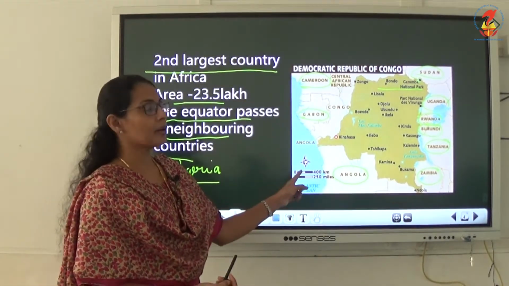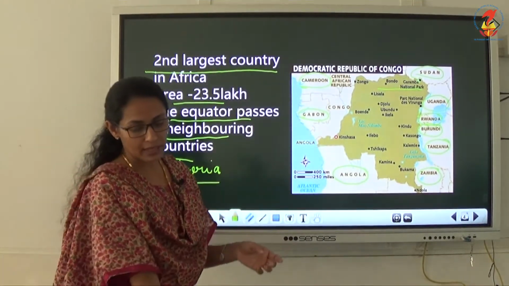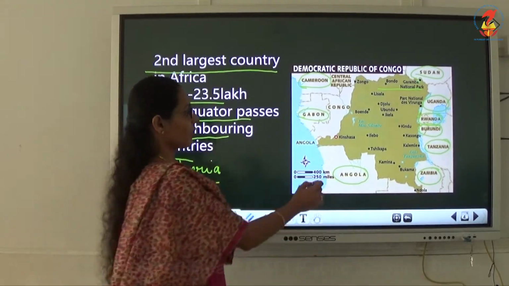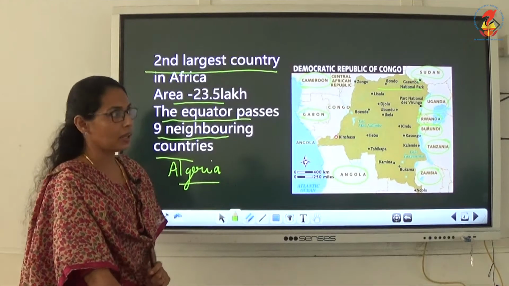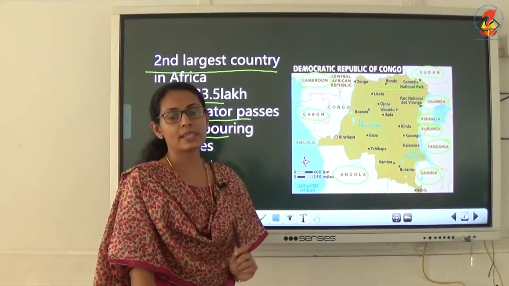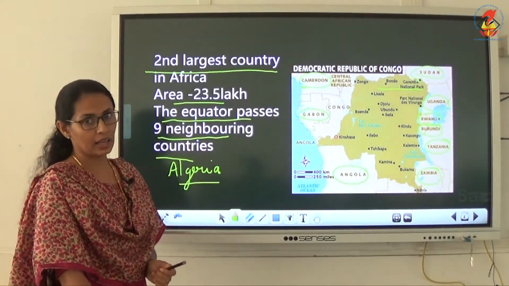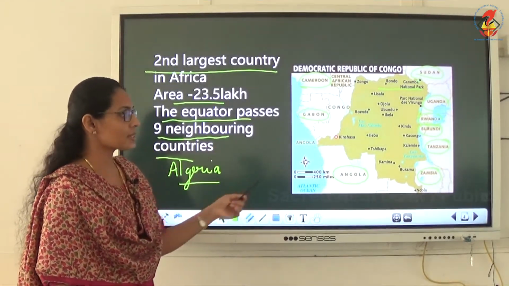Understood, children? In the map provided on page number 39, you have to locate and circle these neighboring countries: Angola, Zambia, Tanzania, Burundi, Rwanda, Uganda, Sudan, Cameroon, Gabon. These are the 9 important neighboring countries of DRC, meaning Democratic Republic of Congo. It is the second largest country in Africa, with an area of about 23.5 lakh, mostly covered with forest, and the equator passes through it.